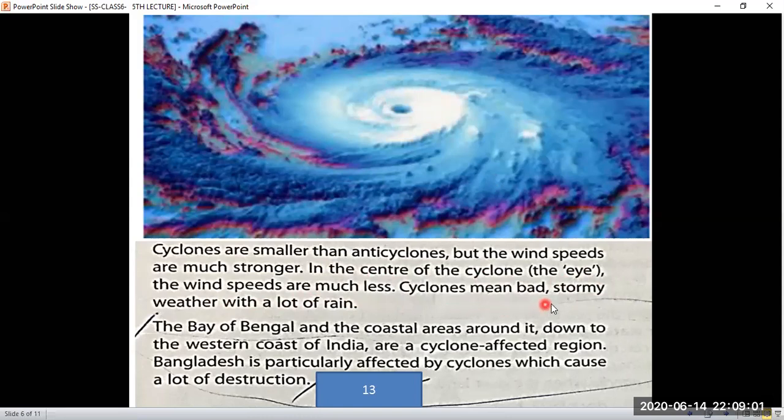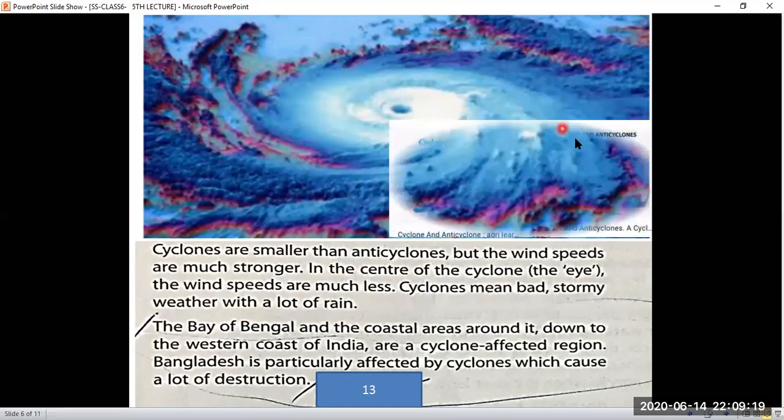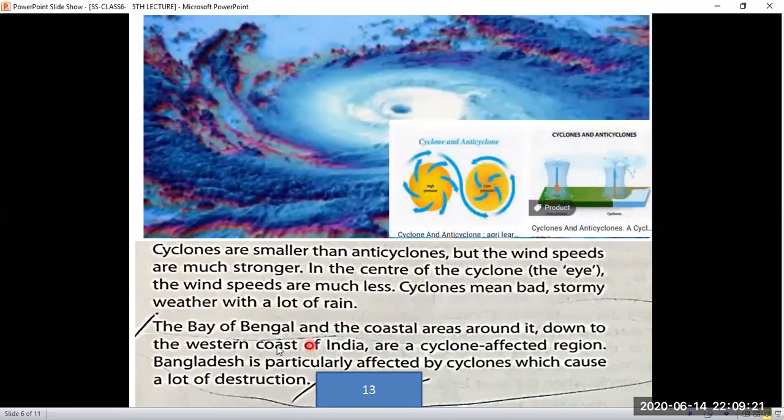Cyclones mean bad, stormy weather with a lot of rain. So look at this. This is a picture of a cyclone, and this center shows the eye. So cyclone means bad, stormy weather with a lot of rain. Look at this picture. Here we have two types of cyclones, cyclone and anticyclone.